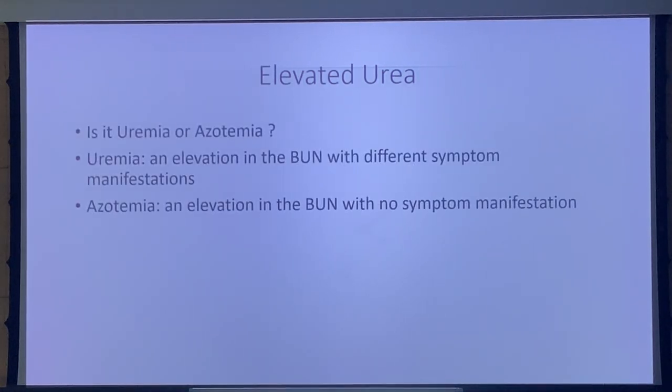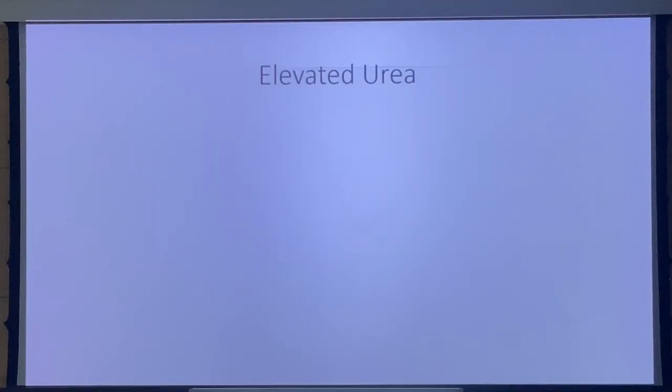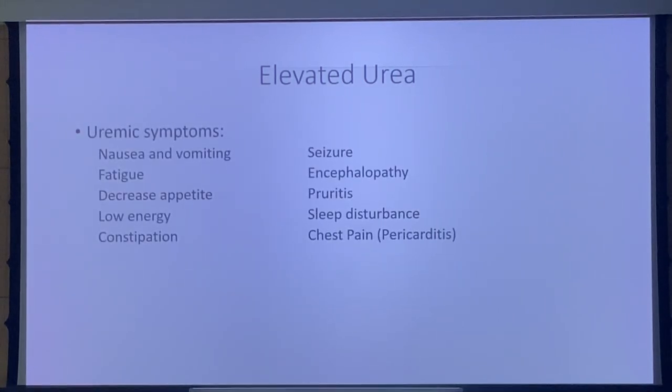These are the differences that you guys mentioned already: azotemia, elevation in the BUN with no symptoms, like GI bleed, TPN, and corticosteroids. Why is that important? Because there's a difference between symptoms, and it's all over the place. It can go from chest pain, encephalopathy or seizure, to nausea and vomiting. So you have to be very careful, because when we get a call and somebody says, "Hey, Khalid, I think this patient is uremic," you can't say that, because if you say that, legally I have to dialyze them. Are you sure they're uremic? It's one hell of an experience that nobody wants to go through if you have to put them on dialysis, right? Or they come with pruritus.